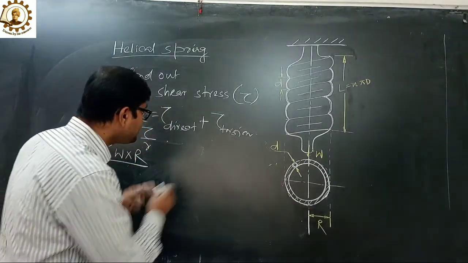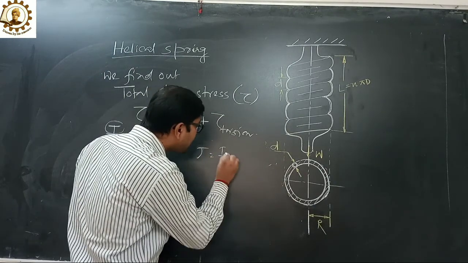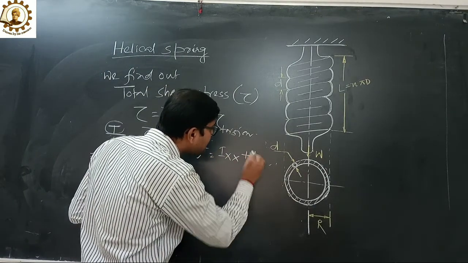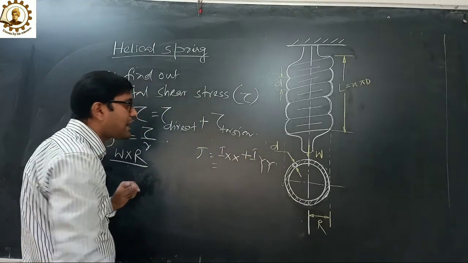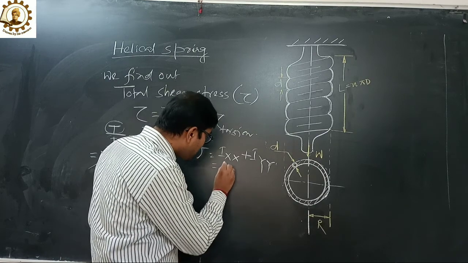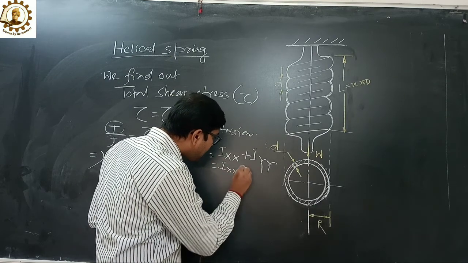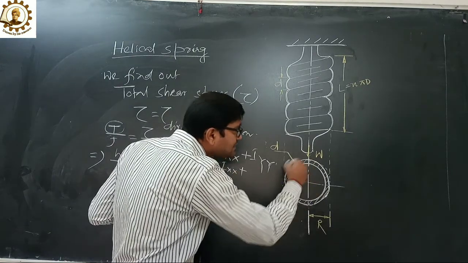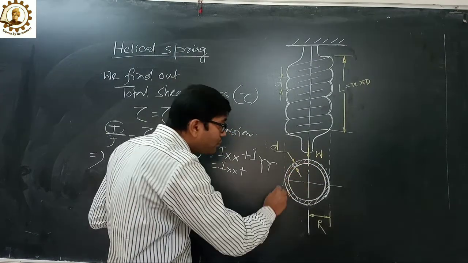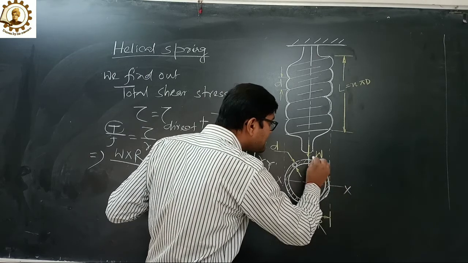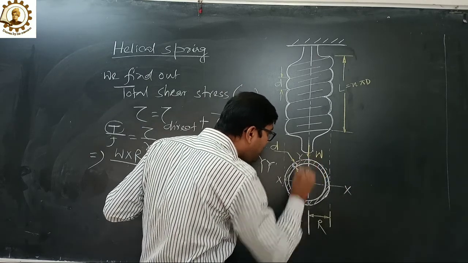In particular we can write J equals to Ixx plus Iyy. Why Ixx, Iyy? This is an exactly symmetrical section. We can write this is the x and this is the y.